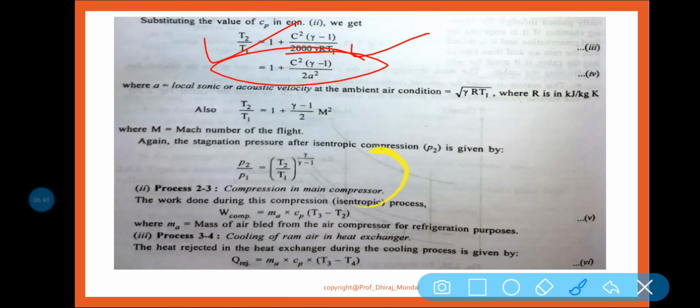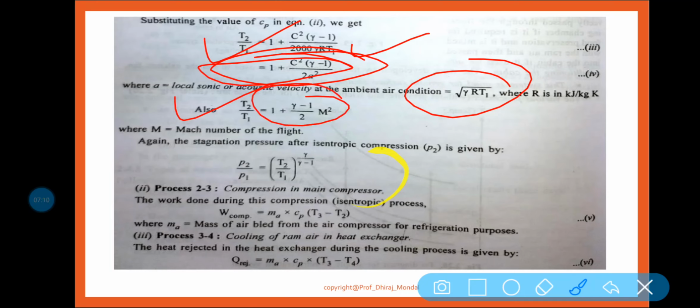Now the velocity A is what? A is the local sonic or acoustic velocity at the ambient air condition, and A is root over gamma RT. So put all the values and you get this equation. Now T2 by T1 we can also write as 1 plus (gamma minus 1) by 2 into M square. M is the Mach number for the flight. So basically Mach number is the ratio of inertia force to compressible force.